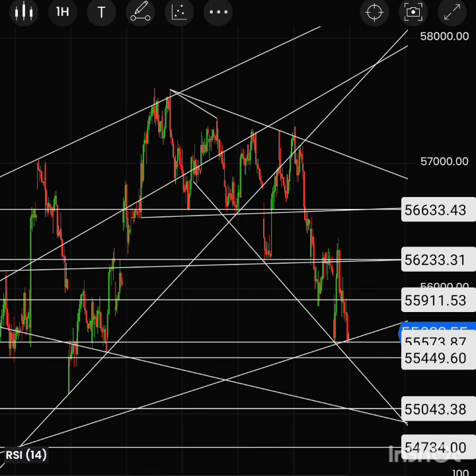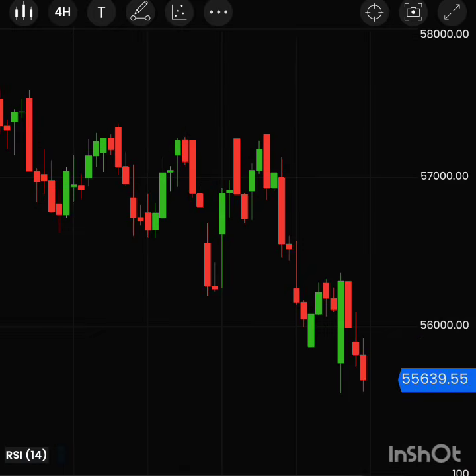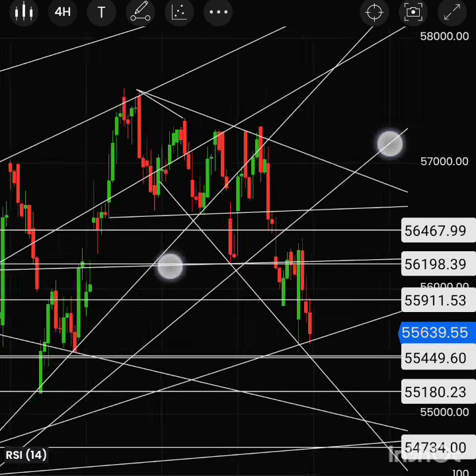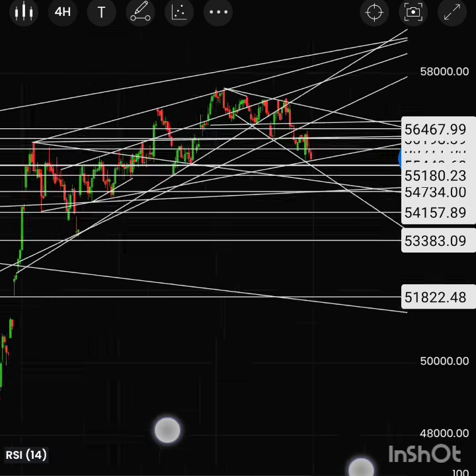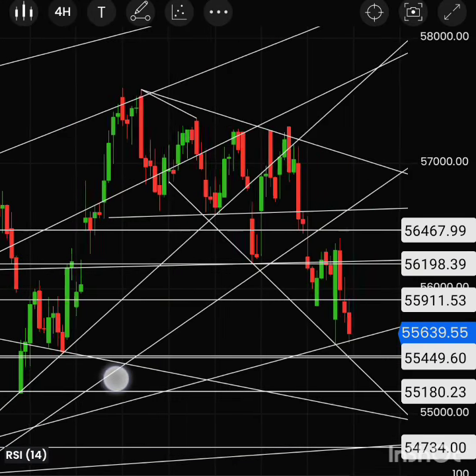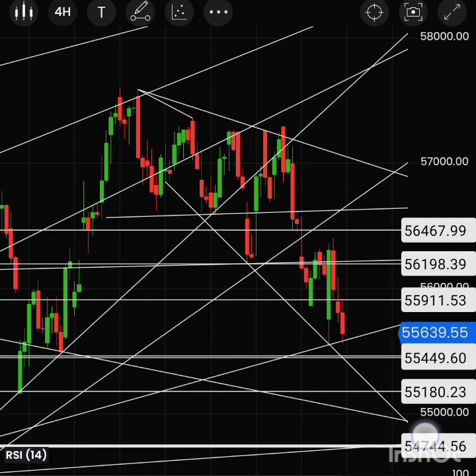And if you move towards the 4 hour, you can see Bank Nifty will mostly move around here. So this can go this way. This was the lower support of Bank Nifty, that is around the 54,740 range.